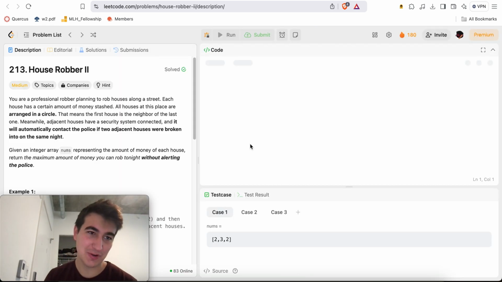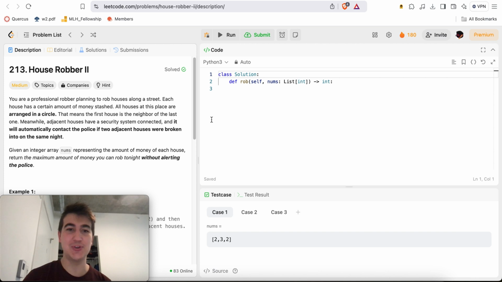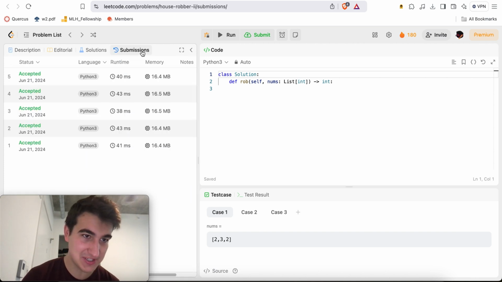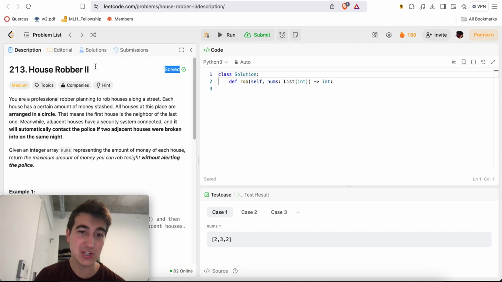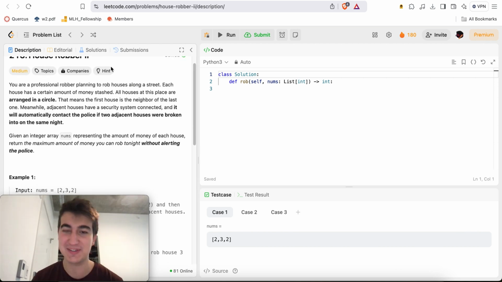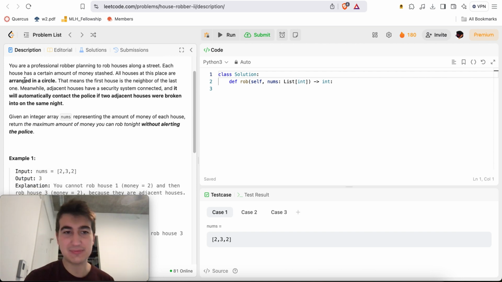Okay, today we get NeetCode Medium problem 213, House Robber 2, and it seems like we've solved this before. When did we solve this? June 20. Oh yeah. I remember before I started the daily NeetCode challenge, I solved every single one of the 1D DP problems, because again, I love DP so much. But okay, let's get straight into it.